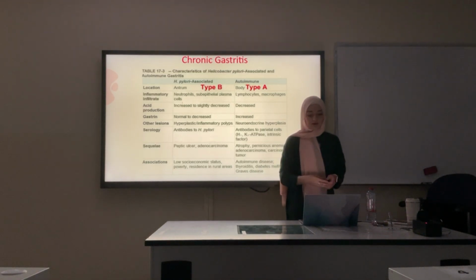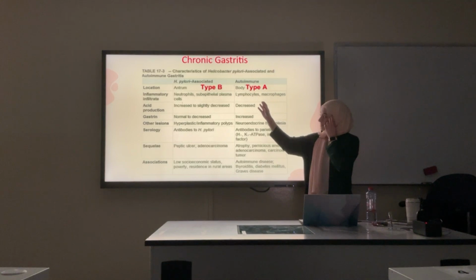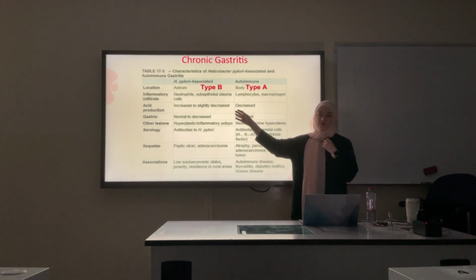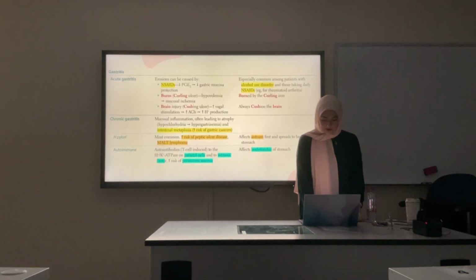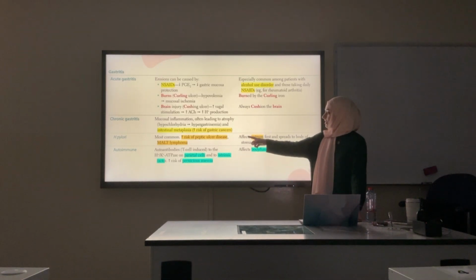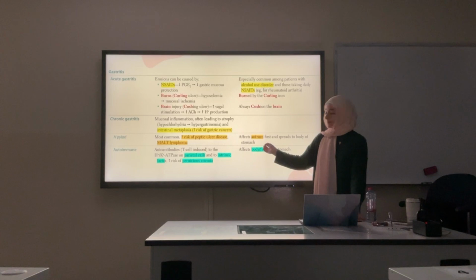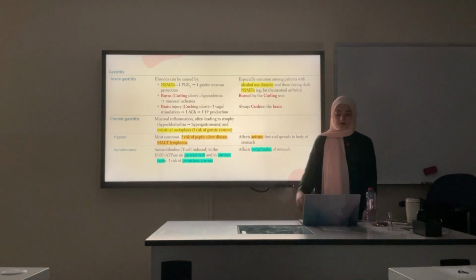So gastrin in the autoimmune type will be increased to stimulate the parietal cells to increase HCl. You will find gastrin levels high in the autoimmune type, but they may be normal or decreased in H. pylori. About the areas affected in the stomach, H. pylori affects the pylorus part, the antrum. The autoimmune type affects the body and the fundus because this is where parietal cells are in high concentration.